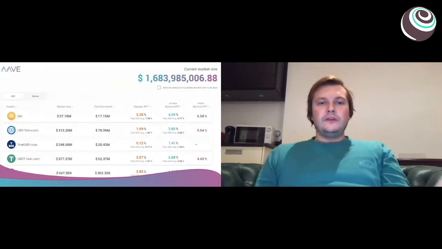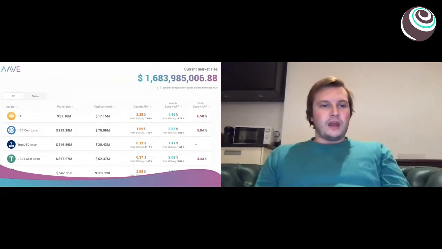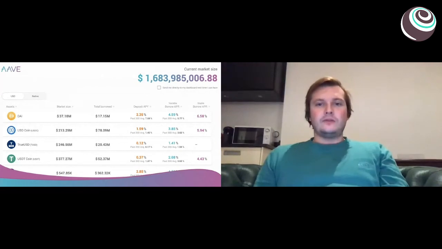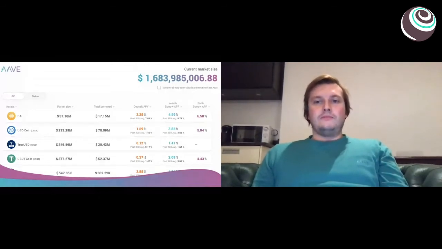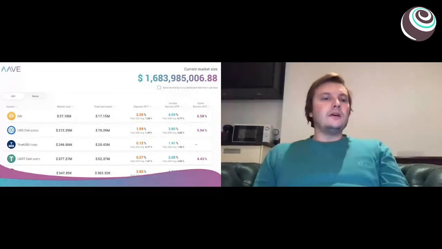And as you see, this is a snapshot of one of the money markets that we have, and there's different kinds of currencies, assets there that you can deposit. So you are earning yields on one side, and on the other side you can borrow any of the assets that are listed in the protocol, and practically you are paying one rate, and when you're depositing you're getting another rate.